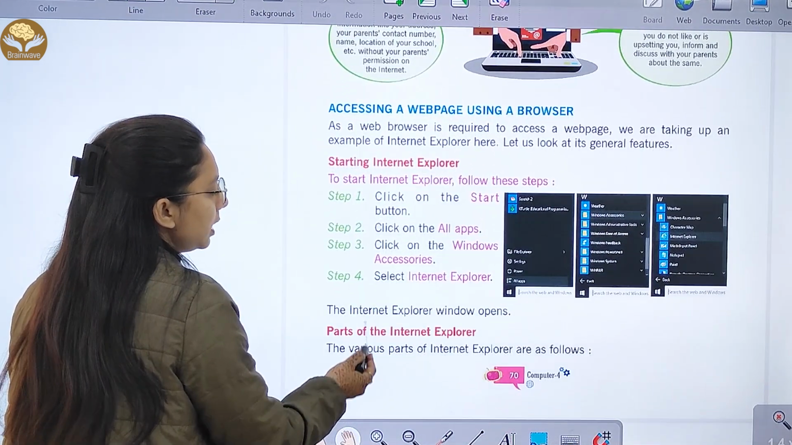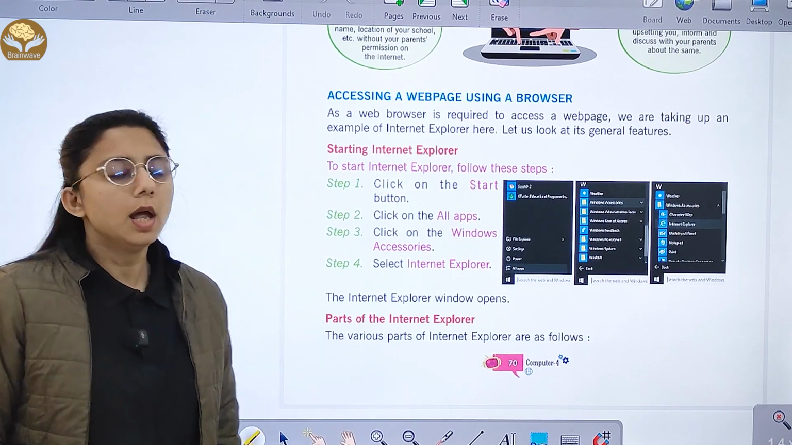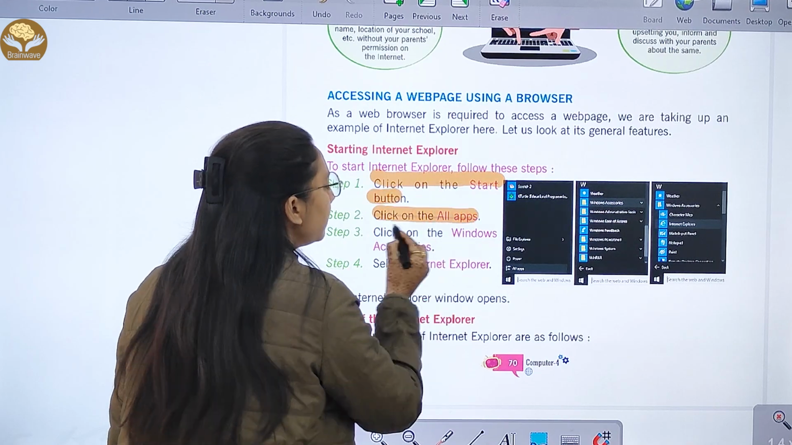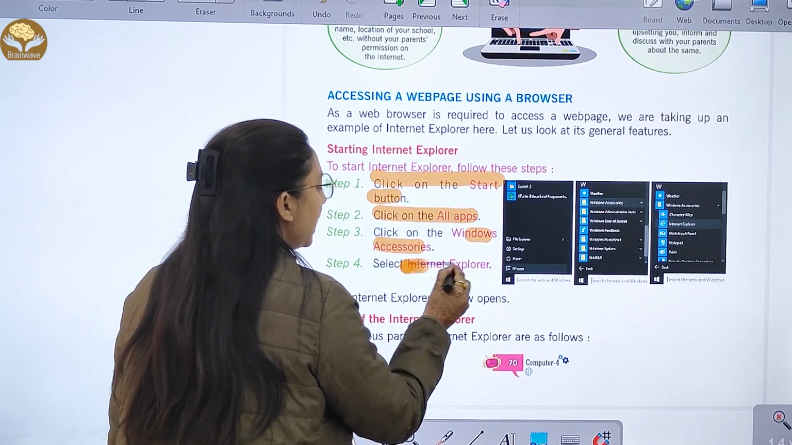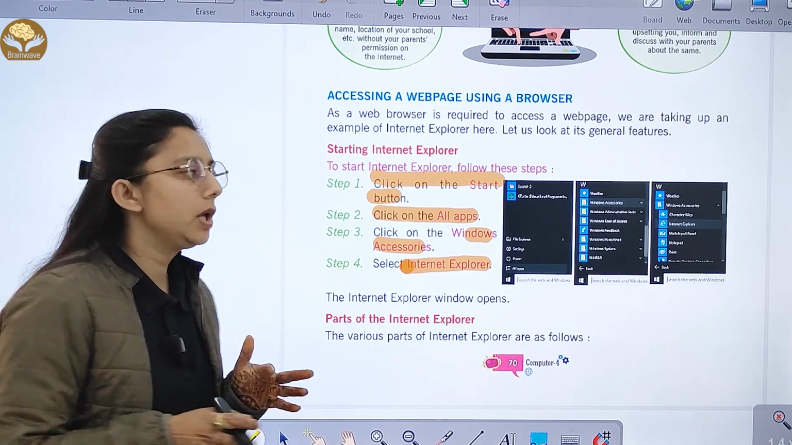Accessing a web page using a browser. Now you are using a browser and you want to access a web page. How do you start Internet Explorer? Click on the start button, all apps, click on Windows Accessories and select Internet Explorer. And then Internet Explorer will open.